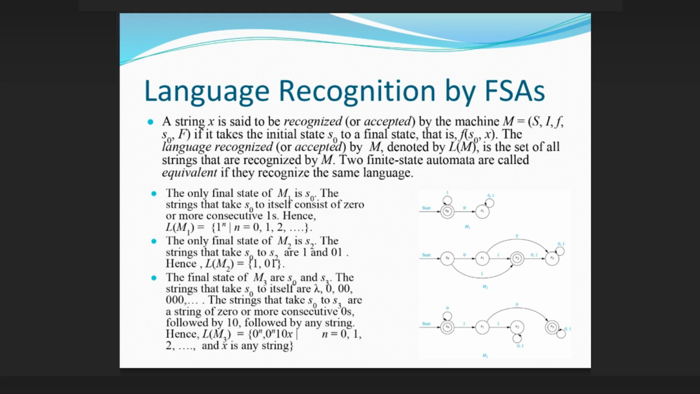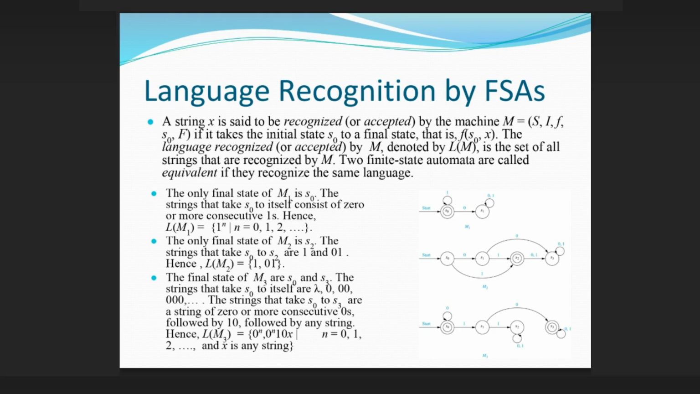The only final state of M1 is s0. The strings that take s0 to itself consist of 0 or more consecutive ones. Hence, L(M1) = {1^n | n = 0, 1, 2, ...}. The only final state of M2 is s2. The strings that take s0 to s2 are 1 and 01. Hence, L(M2) = {1, 01}.